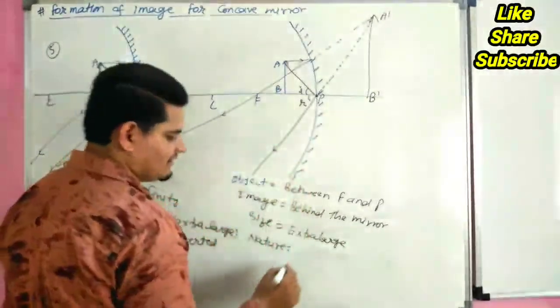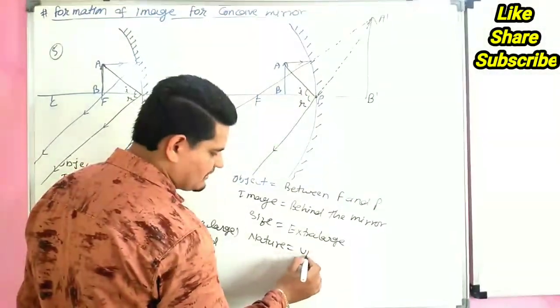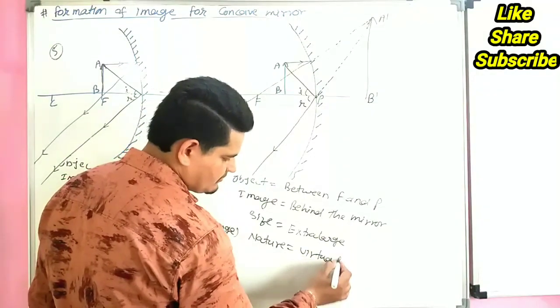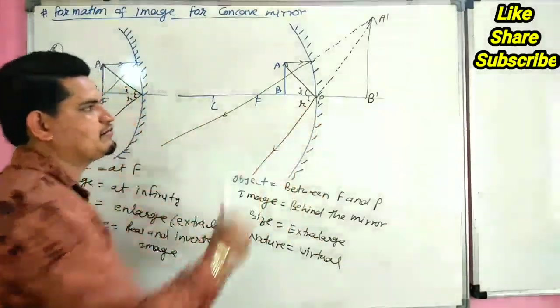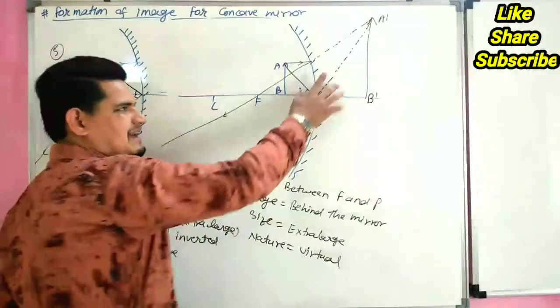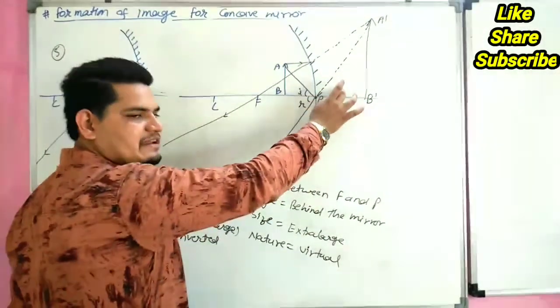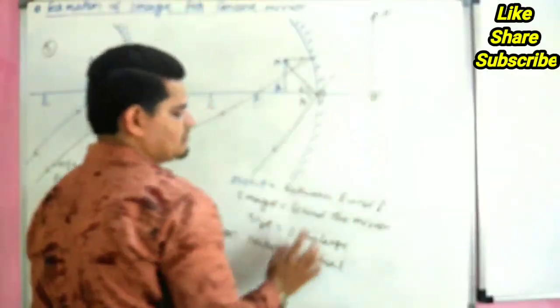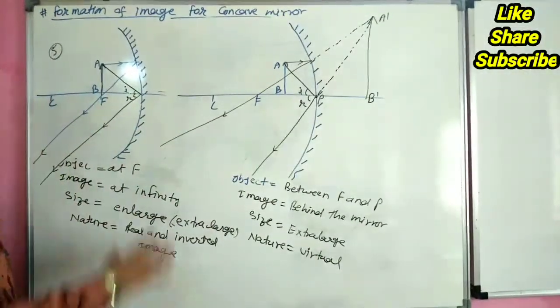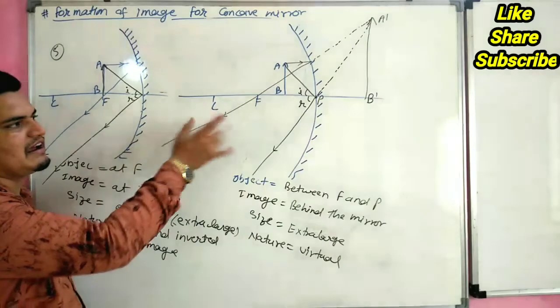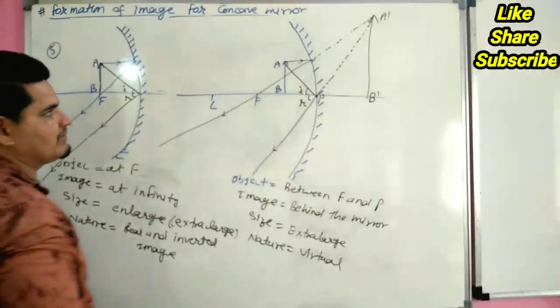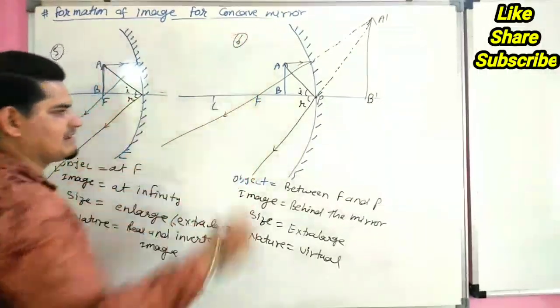Nature virtual. This is a virtual image because actually light is not meeting behind the mirror. It is appearing to meet behind the mirror. So this is called a virtual image. So earlier cases form real images, but in the last case it forms a virtual image. This is the last of the 6 cases.